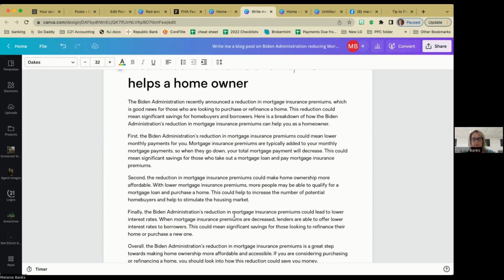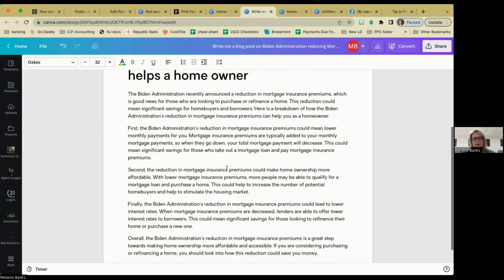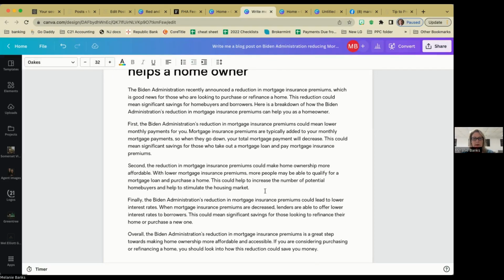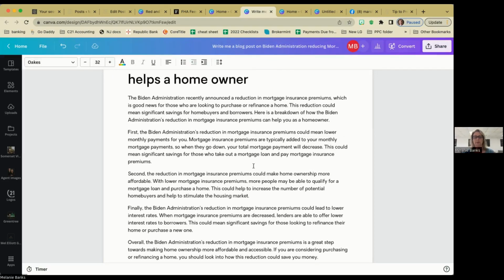I would definitely read through, because if you are doing this to make descriptions of houses, they don't have the same rules we have to abide by. So you got to make sure it doesn't say something like perfect for family home, perfect for families, great for kids in the backyard. So you may have to edit a little bit, but it does make a really nice description. And again, this made a really nice blog post.